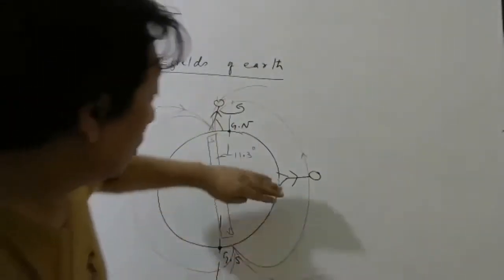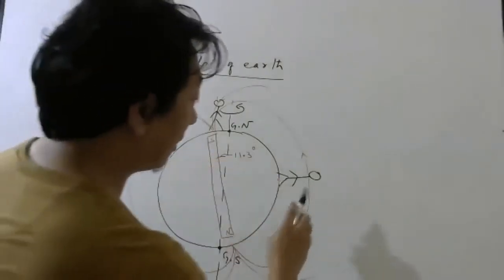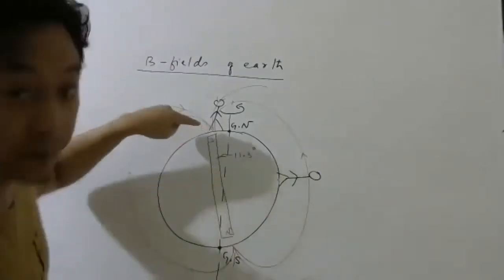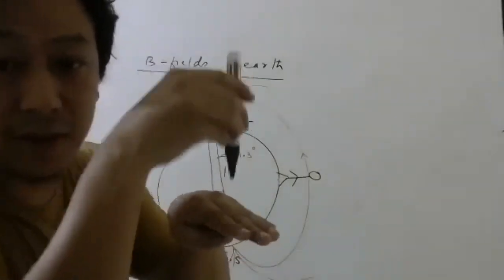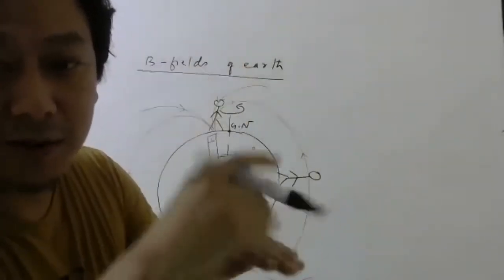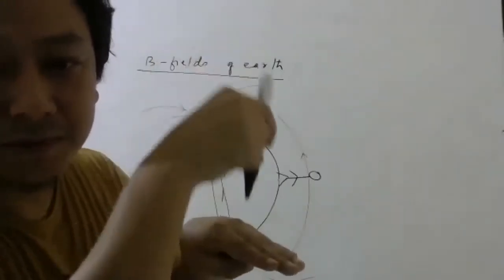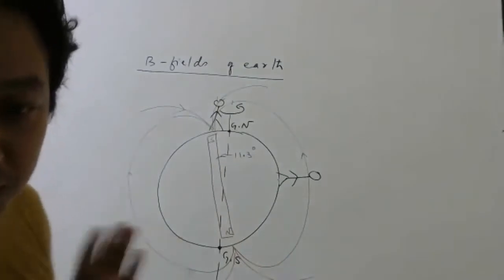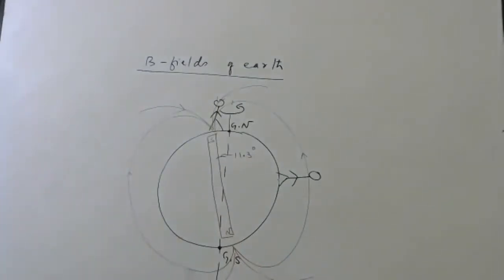Near the equator, the magnetic field is approximately parallel to the ground. Near the poles, what angle does the magnetic field make with the ground? Not parallel, I should say 90 degrees with the ground. So please remember these two facts.